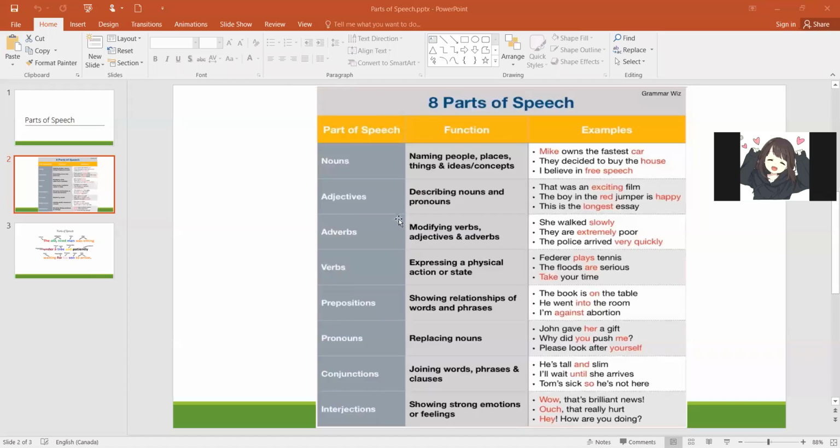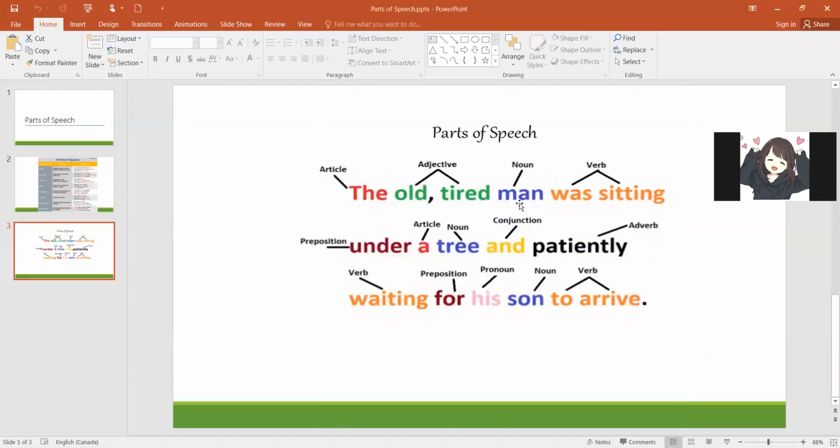So we have, "The old tired man was sitting under a tree and patiently waiting for his son to arrive." Right? So if we break down this sentence into various parts of speech, here we have an article. Now, article was not mentioned here in the list, but articles are considered a type of adjective only. We have three articles: a, an, and the. And in my next class, I plan to take up articles in greater detail.